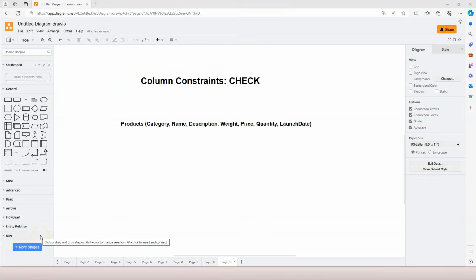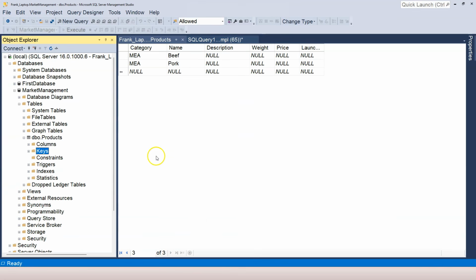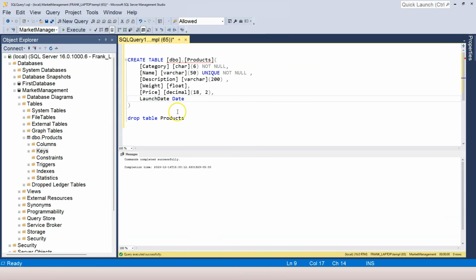In this video, let's learn about the check column constraint. So for example, in our products table, we can apply the check constraint to our weight column so that the weight is greater or equal to 0. Of course, we can apply the same column constraint to the price column or the quantity column. All right, let's try to do that on the weight column in this lesson. Let's go back to our SQL Server Management Studio, and let's try to apply the check constraint to the weight column here.